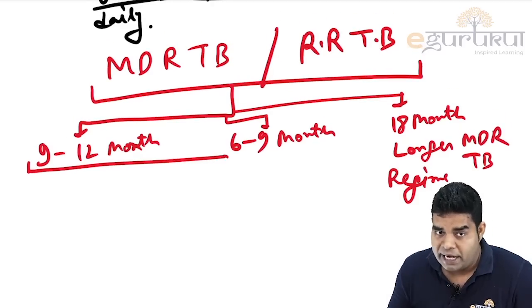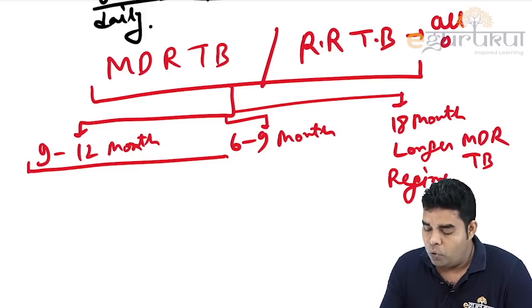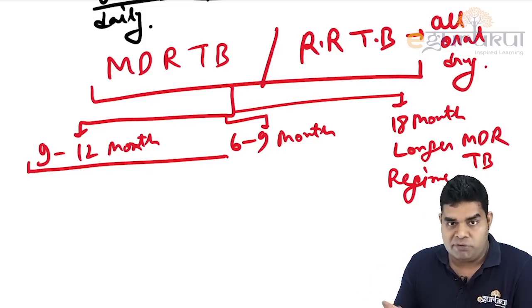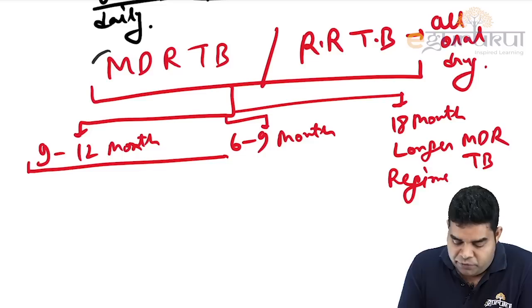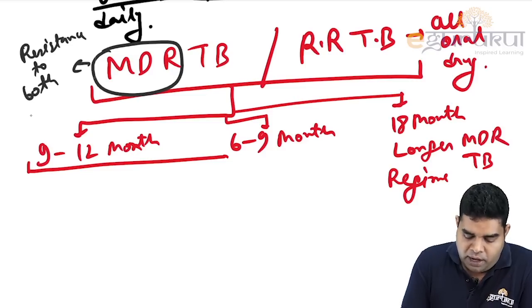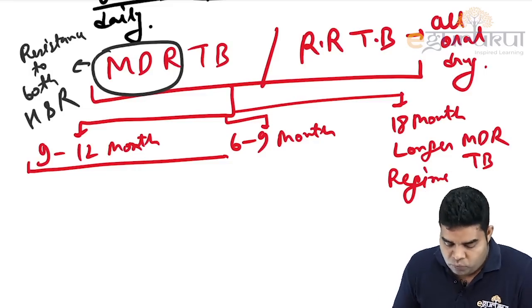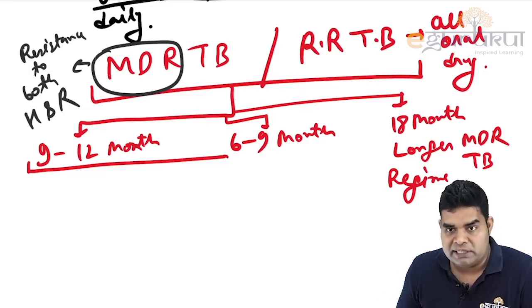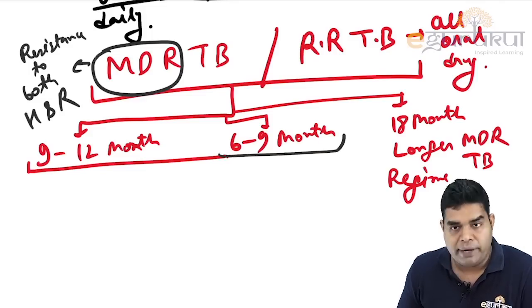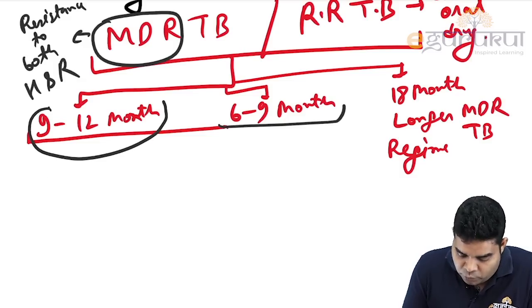The main point is that in this MDR TB regime, all oral drugs are used. There is no drug which is given in injection form, no streptomycin, nothing. And we all know that MDR means there should be resistance to both isoniazid and rifampicin. That is MDR TB. So what we give in 6 to 9 month, what we give in 9 to 12 month? In 9 to 12 month, let's first talk about it.